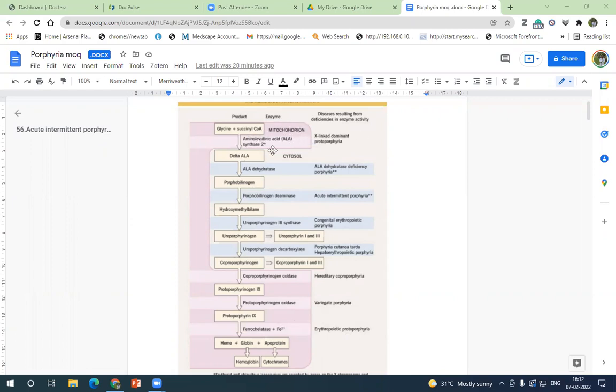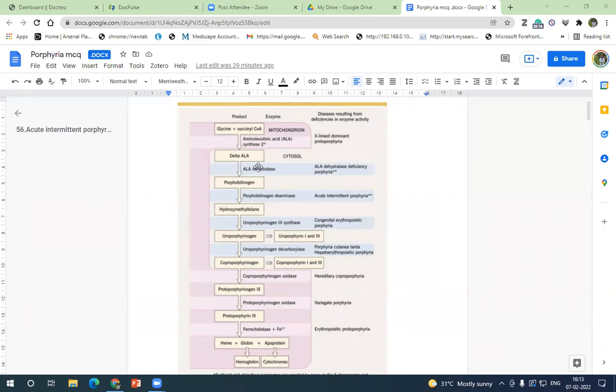ALA synthase 2 is the rate limiting step, and it is also a pyridoxine dependent enzyme. Pyridoxine, that is vitamin B6, is the cofactor. So the treatment of X-linked sideroblastic anemia is pyridoxine. What you should know is, if a child presents with anemia, hepatosplenomegaly, pallor, and the peripheral smear shows ringed sideroblasts, you have to think of X-linked sideroblastic anemia in a male child. The treatment of that child is pyridoxine.